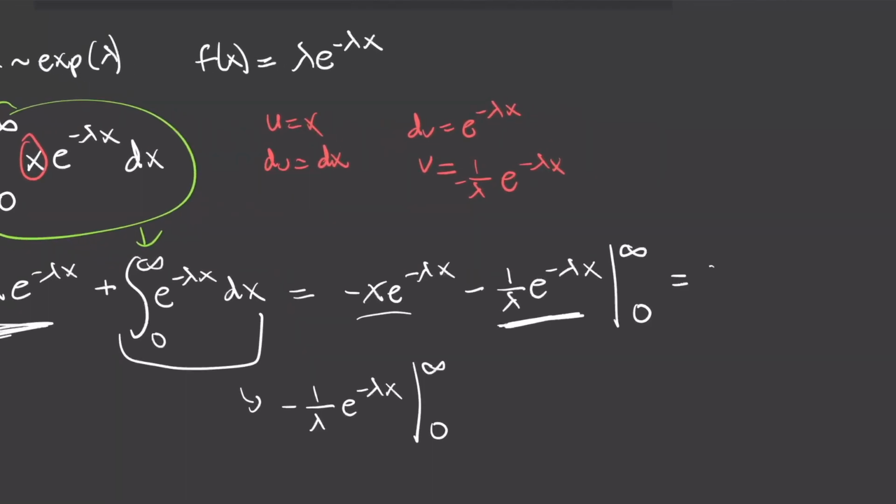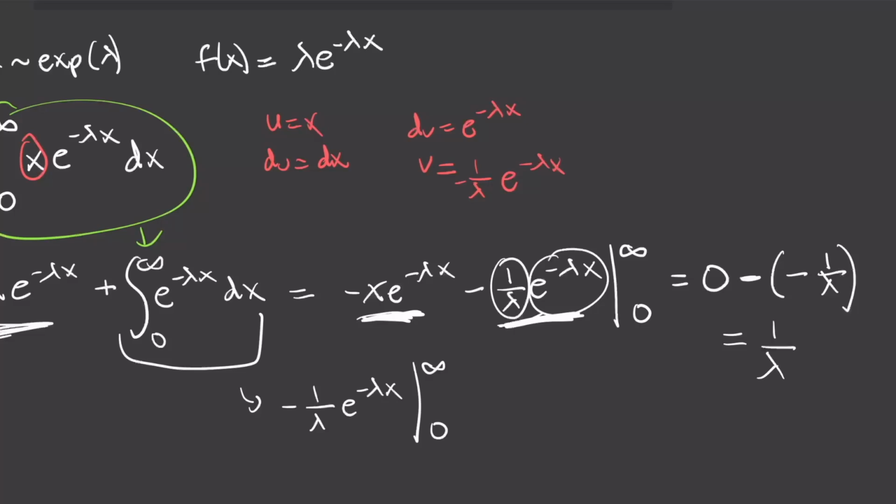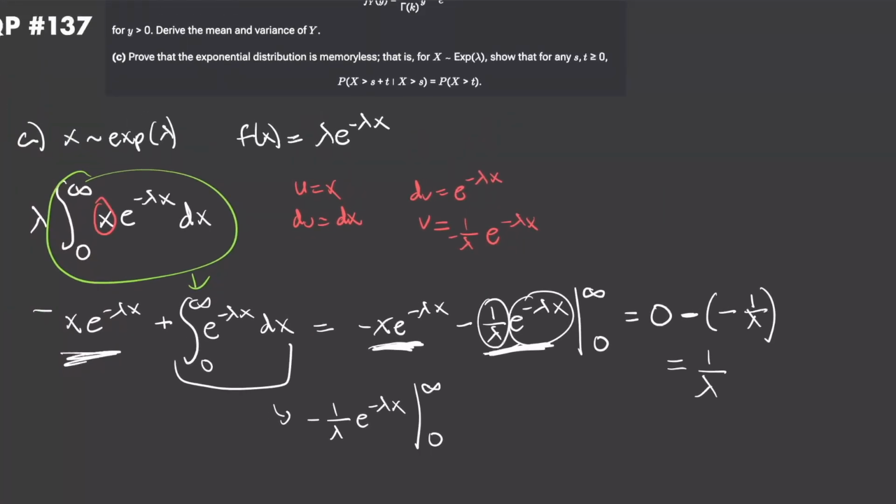So this is equal to 0 minus, now we have to evaluate at 0. This term evaluated at 0 is just 0. And then we have this term over here. So 0 minus negative: when we plug in 0 over here, this is a 1, and we get 1 over lambda in here. So it's negative 1 over lambda, and with the minus sign, just equal to 1 over lambda. So that's the expected value of an exponentially distributed random variable. The expected value of X is 1 over lambda, which makes a lot of sense because lambda is a rate parameter. For instance, it might be like 1 dog barks per hour.